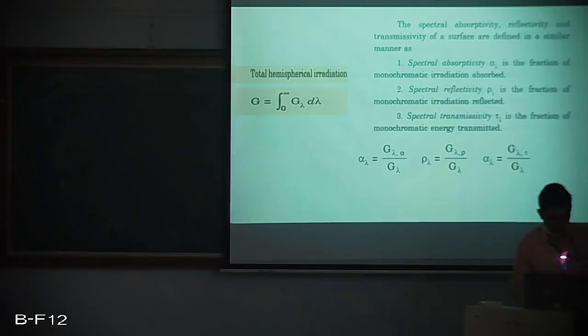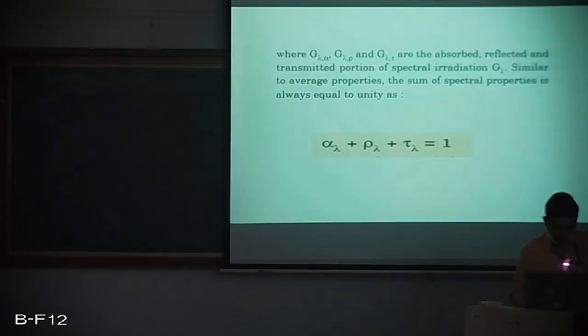So definitely, if I take the ratio of these, I am getting alpha lambda, rho lambda, and tau lambda. So if I add all these likewise at a particular wavelength lambda, I am finding that absorptivity, transmissivity and reflectivity at a particular wavelength lambda, if we add all these, that also results to 1.